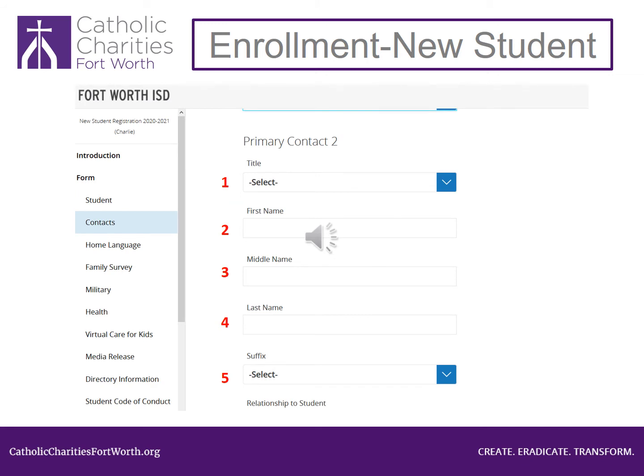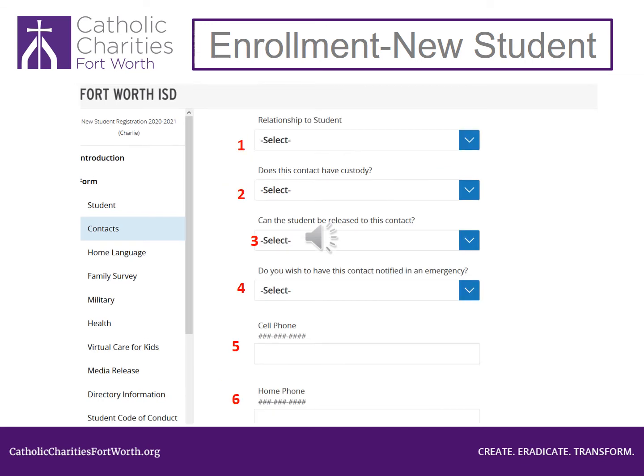You will now be asked for a second primary or contact person. Look at number 1. Leave blank. Look at number 2. Type in that person's first name. Look at number 3. Leave blank. Look at number 4. Type in the person's last name. Look at number 5. Leave blank. Scroll down the page.